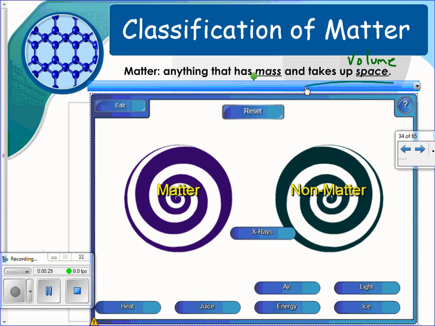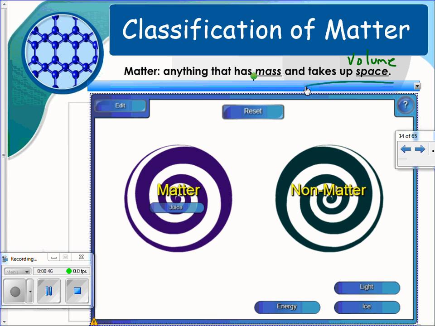X-rays are electromagnetic radiation and do not have mass. Air is matter. Even though you can't see it, when you take a deep breath, you know that it takes up space because it fills your lungs. Heat would be non-matter. Heat flows from warm objects to cooler objects. Keep that in mind. Juice definitely has mass. That would be matter.